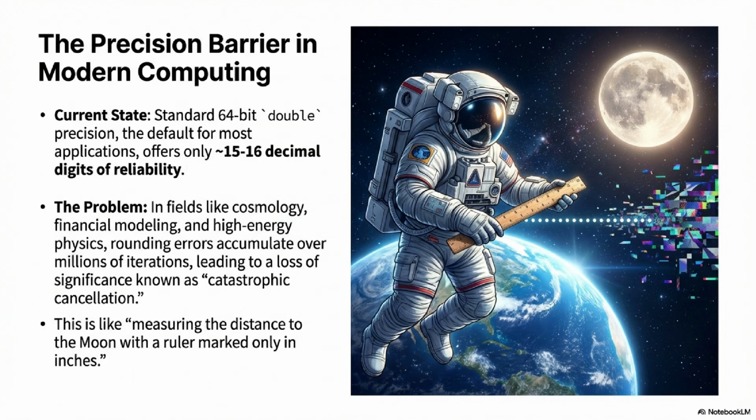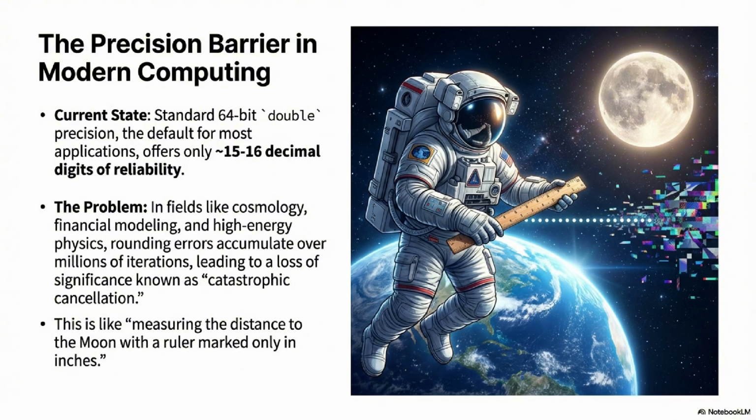Your standard 64-bit double precision, which is the workhorse of everything we do today, gives you about 15, maybe 16 reliable decimal digits. Which is fantastic for most things. For most things, absolutely. But there are crucial fields like cosmology, certain kinds of financial modeling, even advanced cryptography, where that just isn't going to cut it. It's not even close. You need 30, 50, sometimes even 70 stable, guaranteed digits.